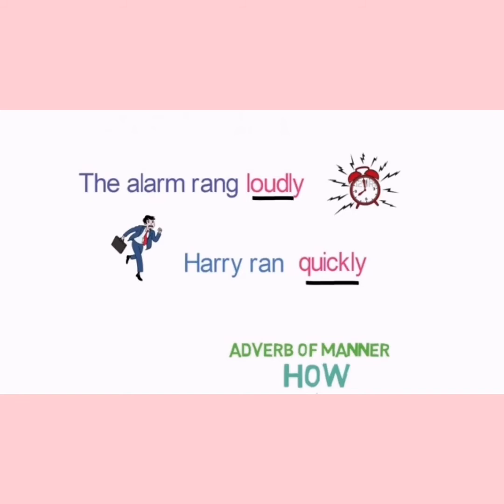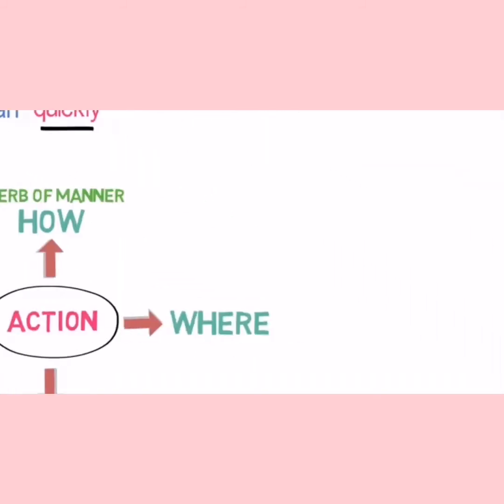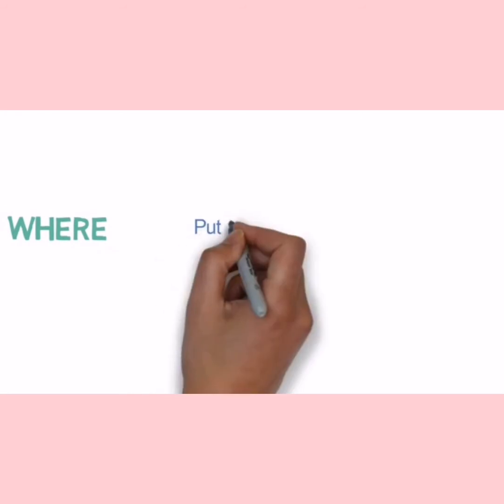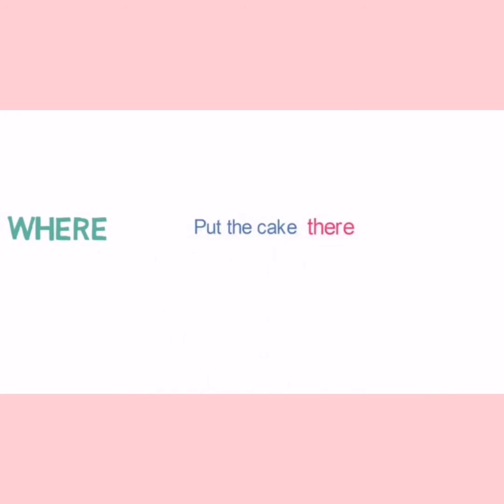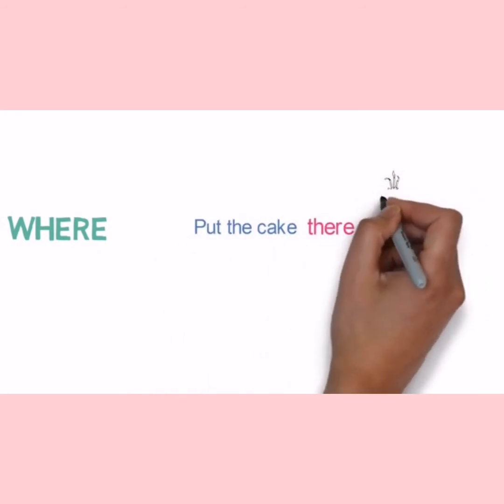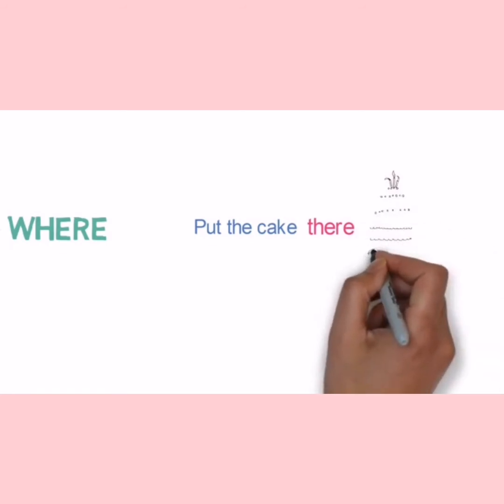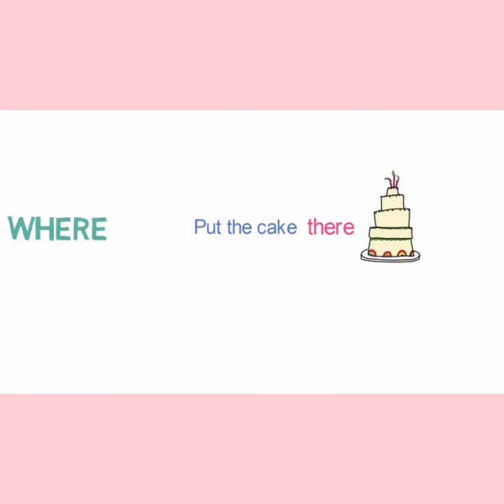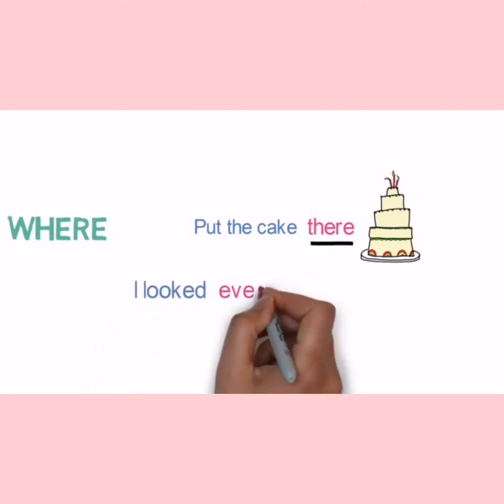Now let's look into the second type of adverb, where an action occurred. For example, put the cake there. In this sentence, we are telling to put the cake. But at which place do we have to put the cake? We are using there. And we are telling the place to put the cake. So, the word there is an adverb.